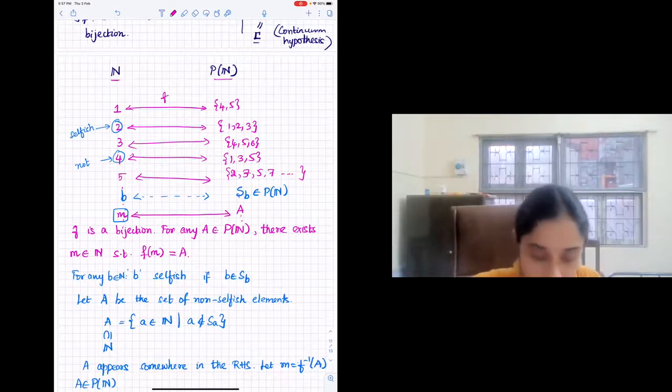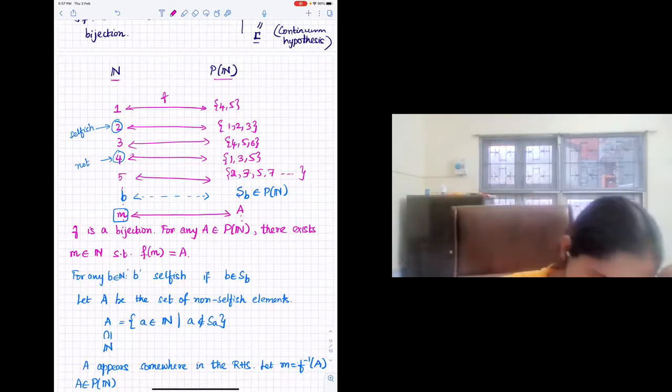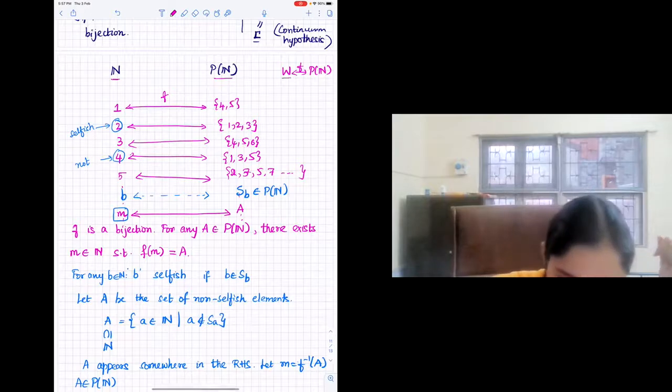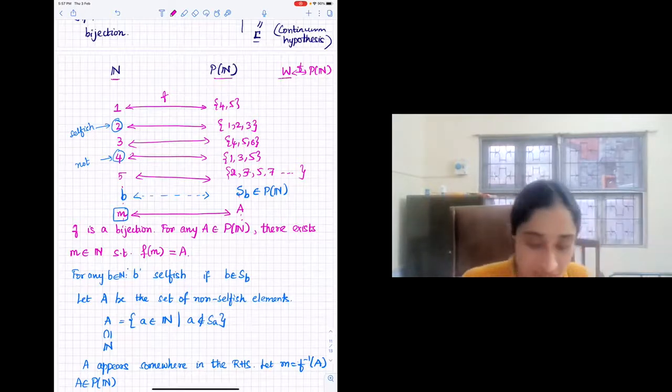So I think his idea is you have W and you have P of N. You try to construct a bijection between W and P of N and come up with a contradiction, because W is countable. This is not a bijection. That is what you're trying to say, right? Everything else will remain the same.